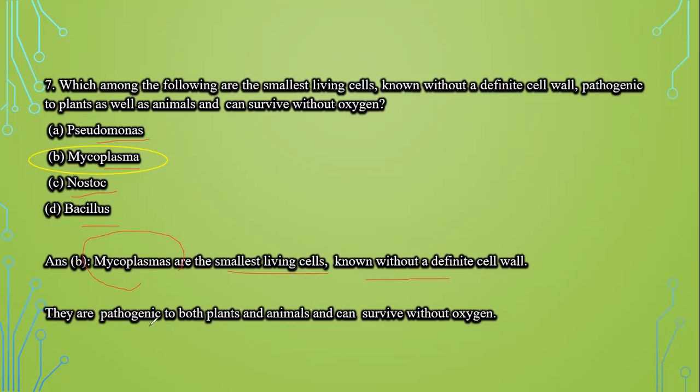These are very pathogenic to plants and animals, and they can survive without oxygen. So this Mycoplasma is the smallest living organism, and it is also known as PPLO, that is pleuropneumonia-like organism. So option B, that is Mycoplasma, is the correct answer.